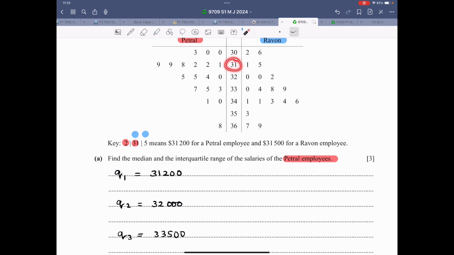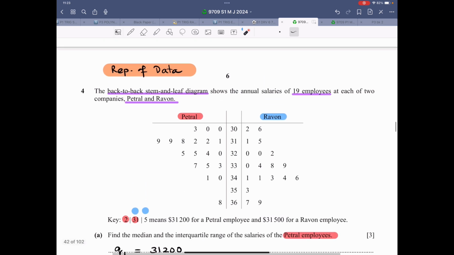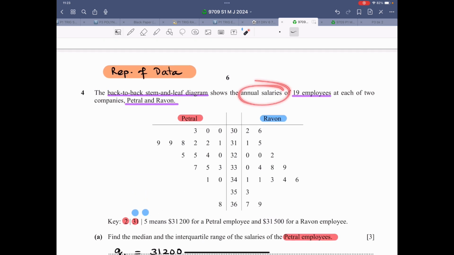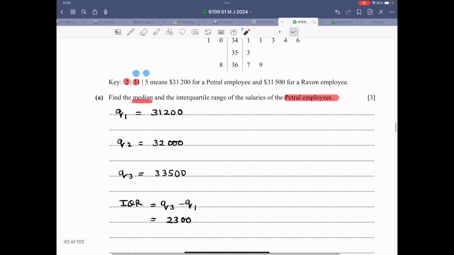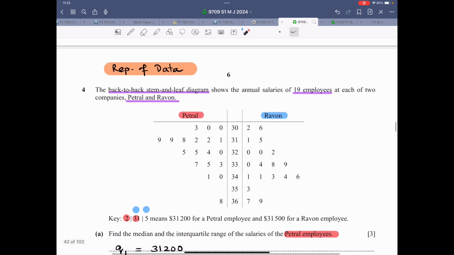We observe this is 31, this is 5, that is 31,000 plus 500, that is 31,500 for a Revon employee. And what exactly is this? These are the annual salaries. Now, before we proceed, just look at all these values. And suddenly there is an extreme value in petrol. And over here, all these values are there, and these are kind of extreme values. It's asking for median and interquartile range for the salaries of petrol employees.